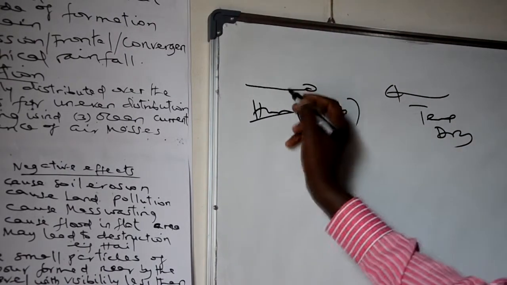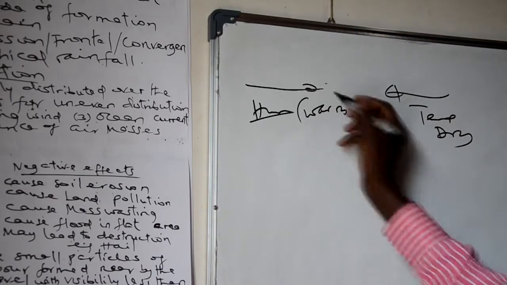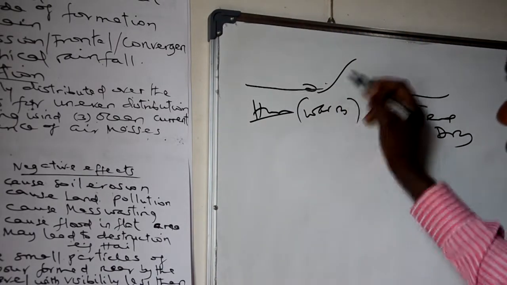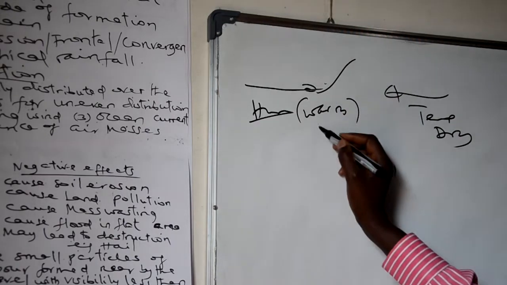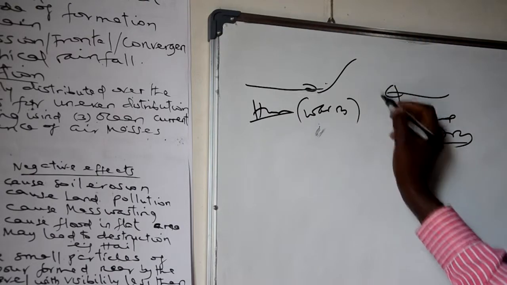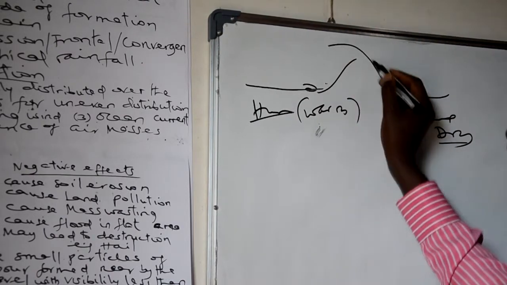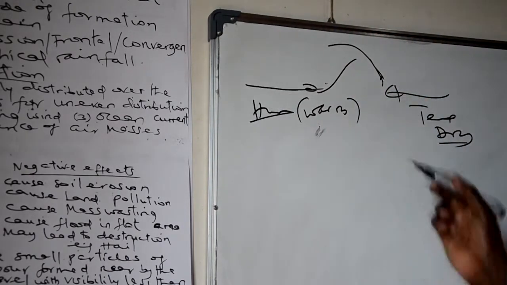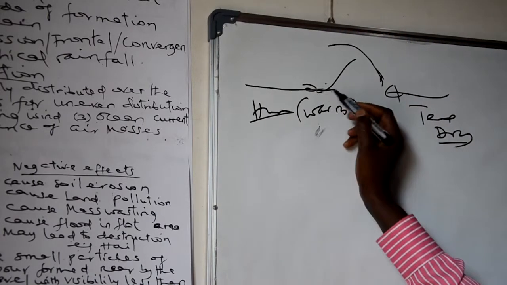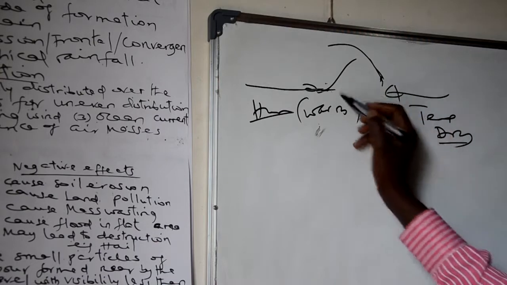The humid air is warm, and the other is dry. After converging with each other, the warm air will be forced to rise. The dry air, because it is less dense, will be forced to go up, and it will not condense for the formation of rain. But the warm air consists of dampness, which can cause the formation of cloud and thereafter droplets of rain.